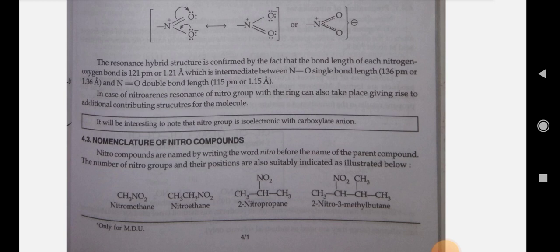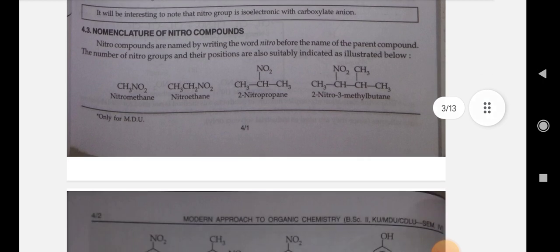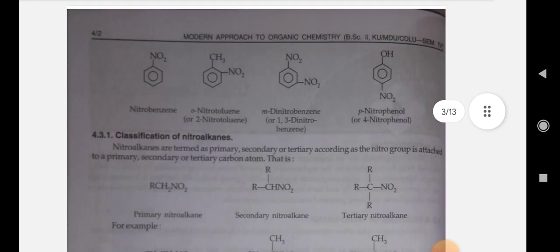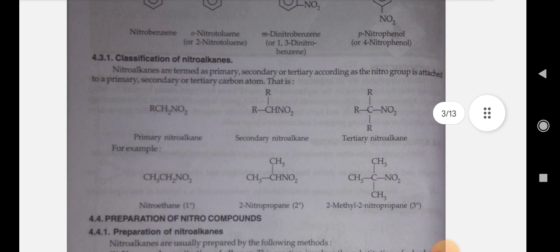Nomenclature of nitro compounds. Nitro compounds are named by writing the word nitro before the name of the parent compound. The number of nitro groups and their positions are also suitably indicated as illustrated below. For example, nitromethane, CH3NO2.